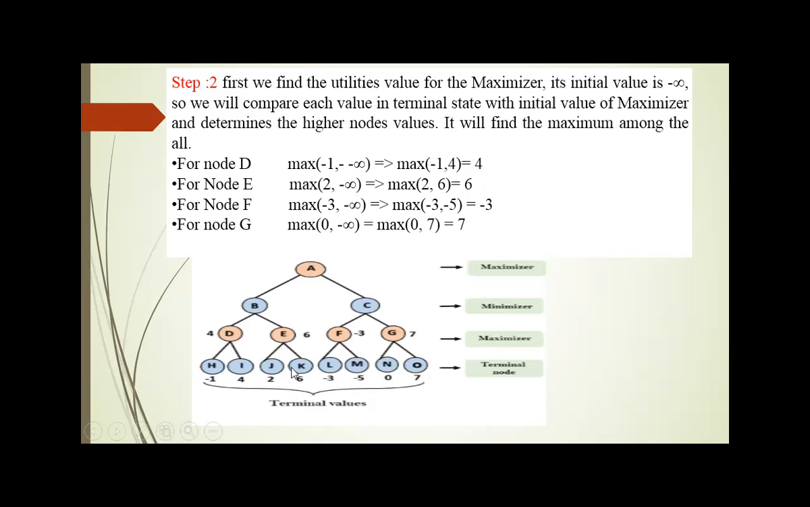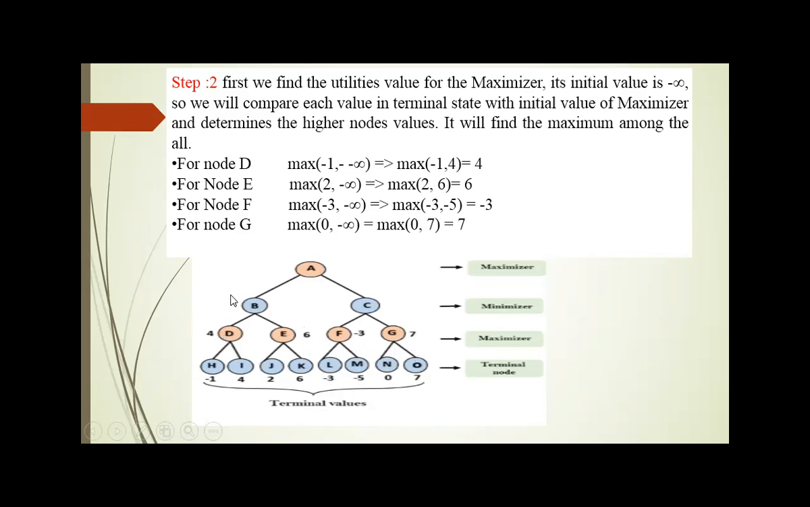And then it checks the other possible child. Yes, there is a child K. Its value is 6. Then it checks the values 2 and 6. From this, the maximum value is 6. So 6 gets updated towards E. Likewise, F and G are updated with their maximum child value. So for F, the maximum child value is minus 3, and for G, the maximum child value is 7.